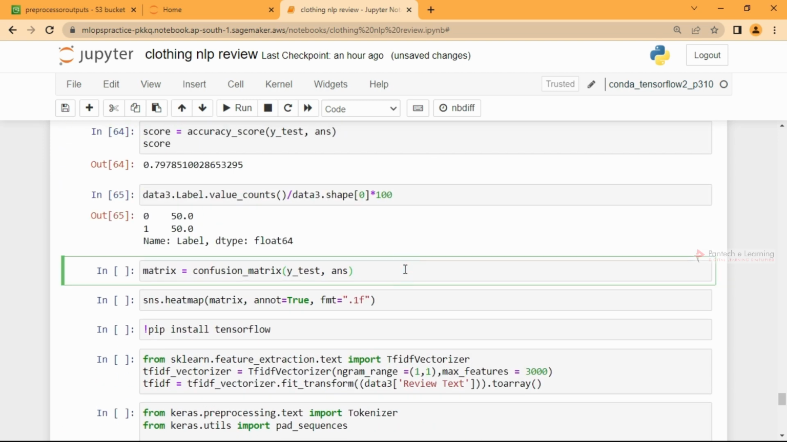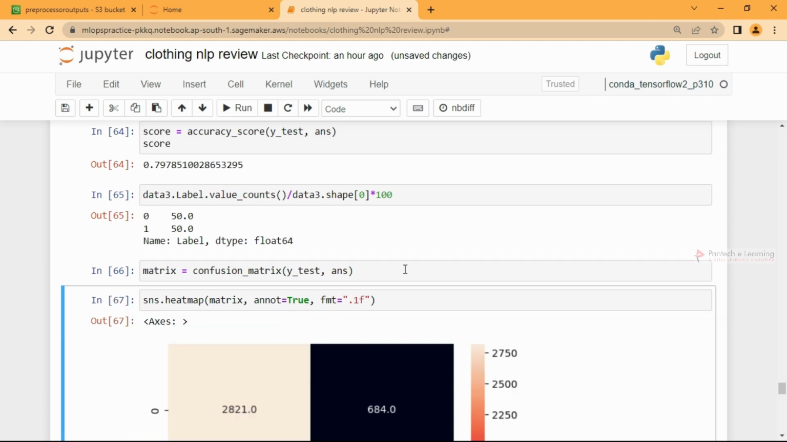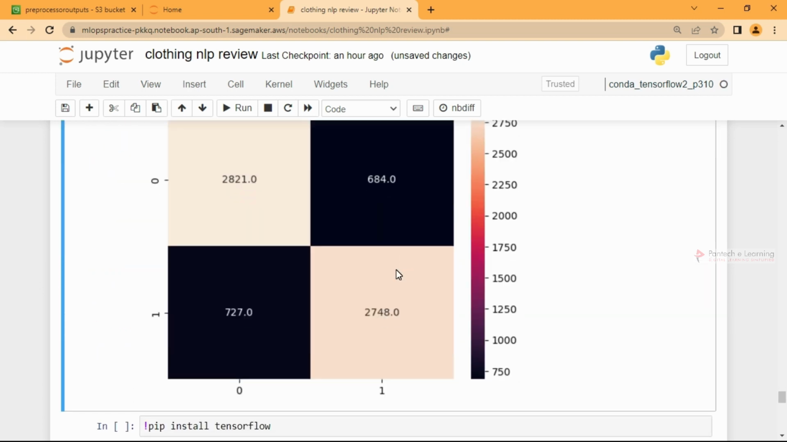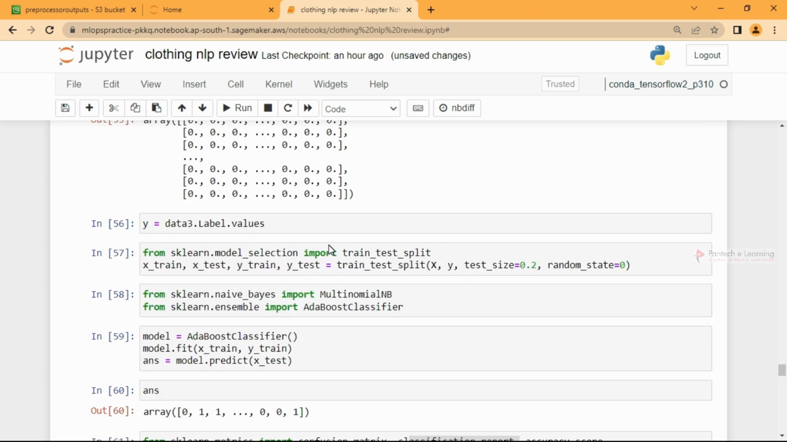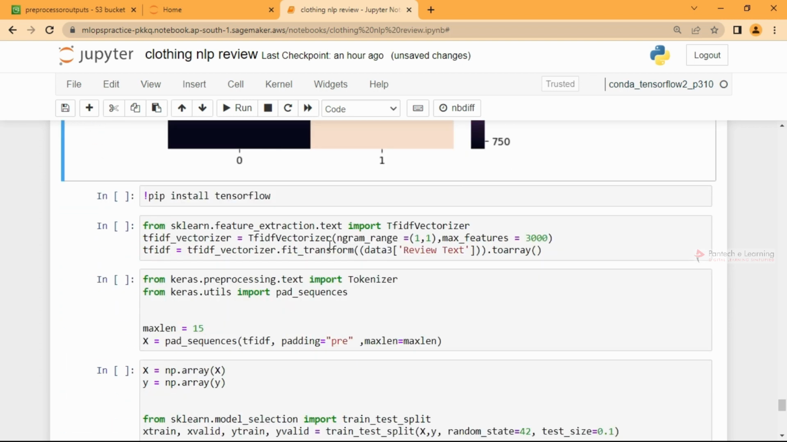You can also get a confusion matrix, and this is what it looks like. It predicted 1 correctly in about 2800 places, and 0 is nearly the same, somewhat equal. They have correctly predicted and wrongly predicted too. So you can change the algorithm, verify and improve it.